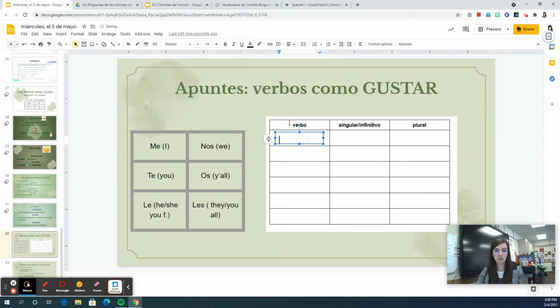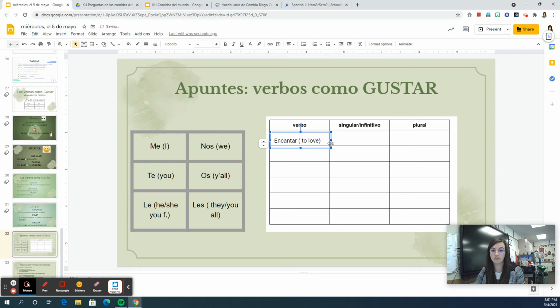The first verb we have is encantar. And that means to love. Just like gustar, there are two conjugations. You can have the plural version or the singular version. So if you like more than one thing, you're going to use the plural version. If you like just one, you're going to use the singular.